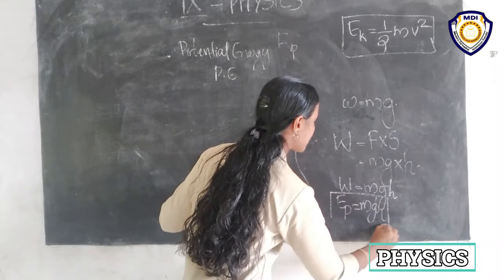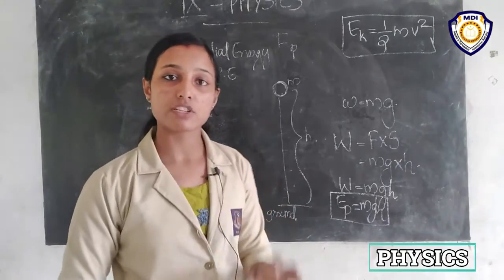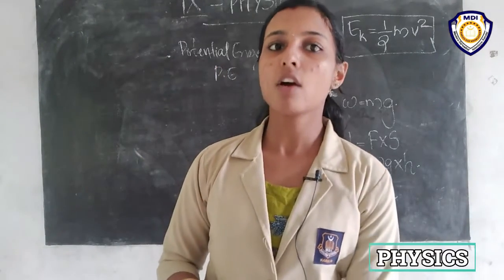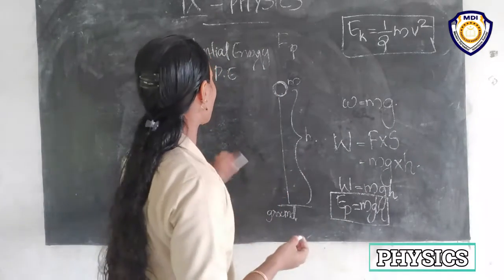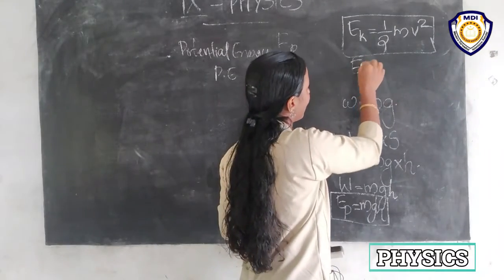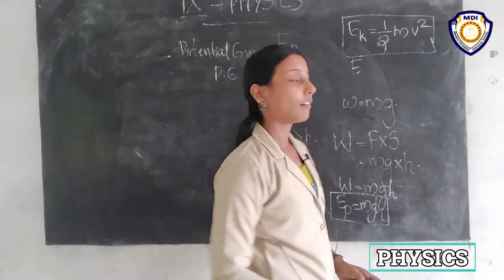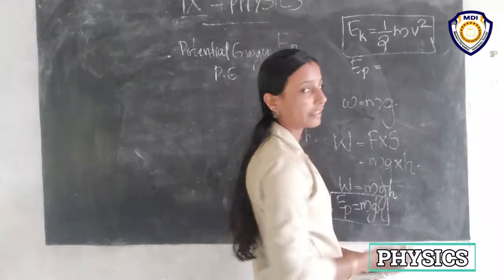So this is the expression for potential energy or gravitational potential energy of an object placed at a height h from the ground. Earlier we found kinetic energy, and now we have found potential energy or gravitational potential energy.